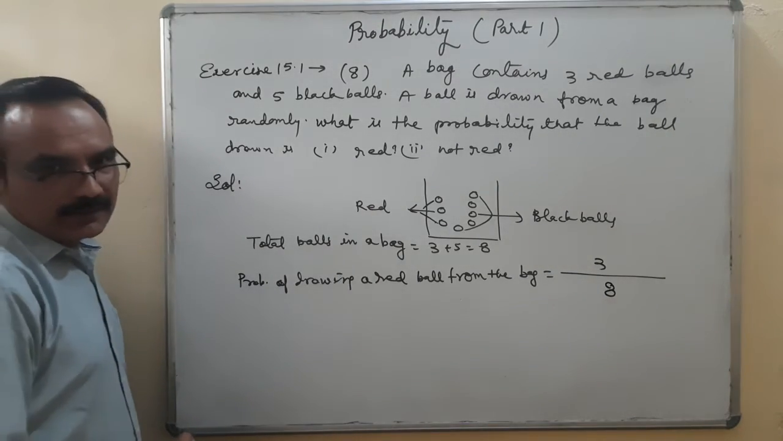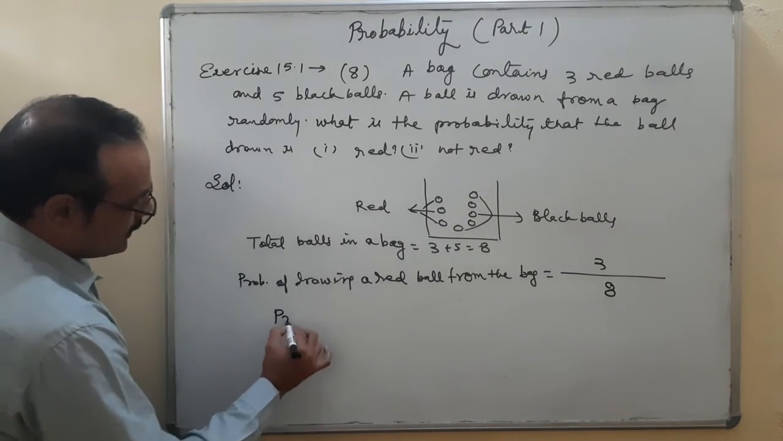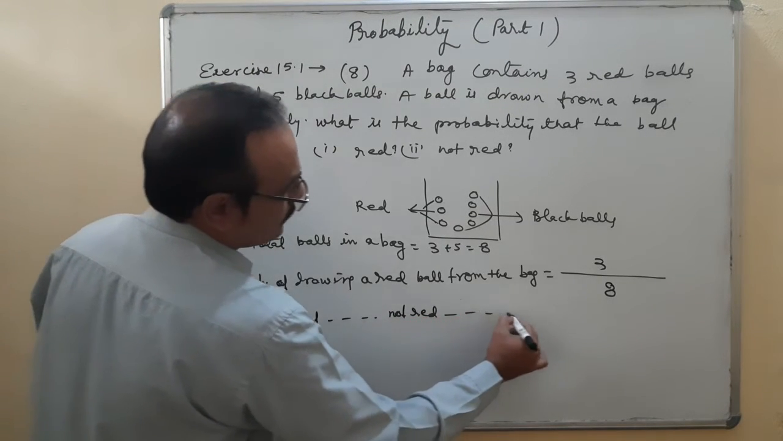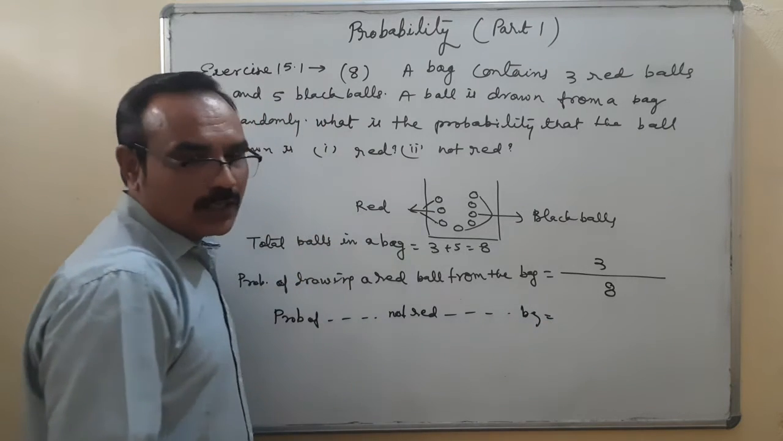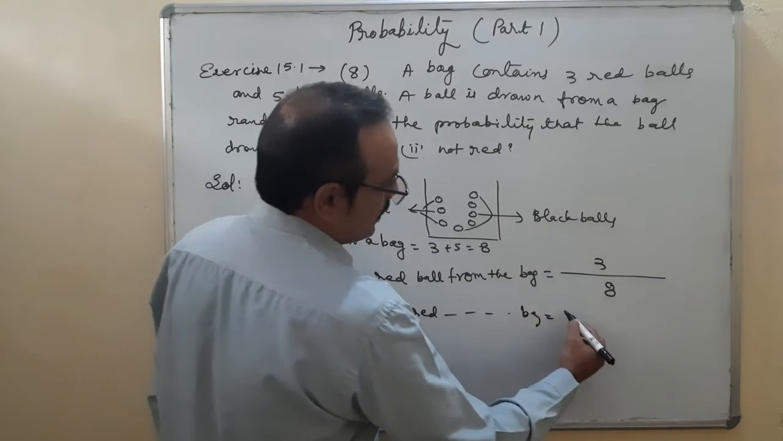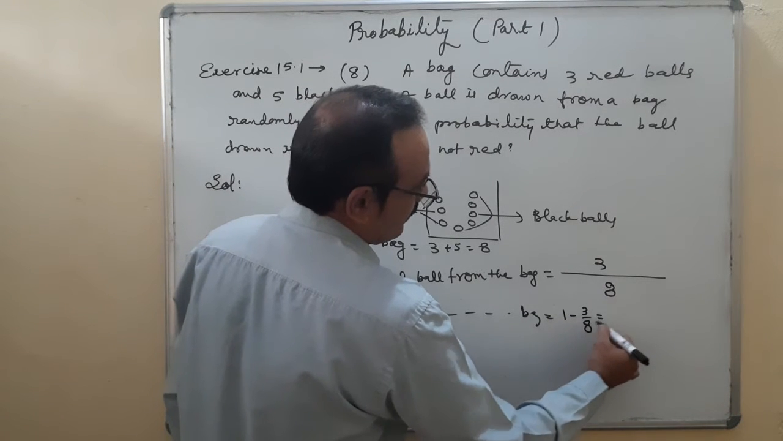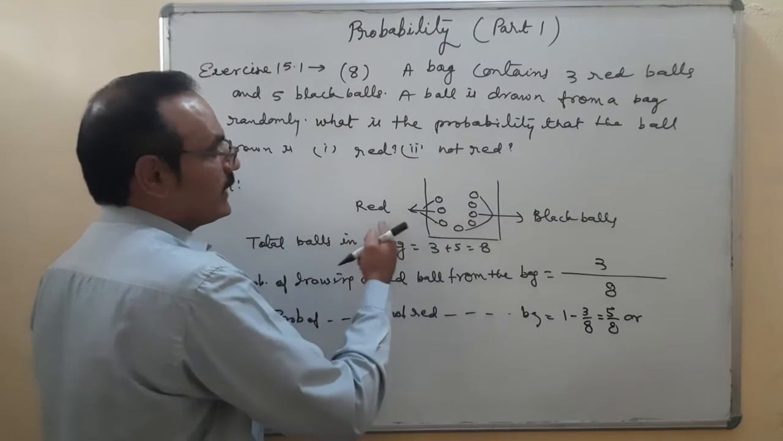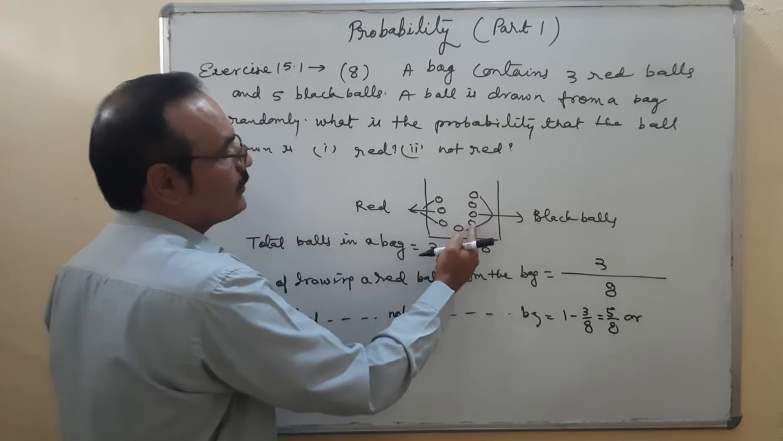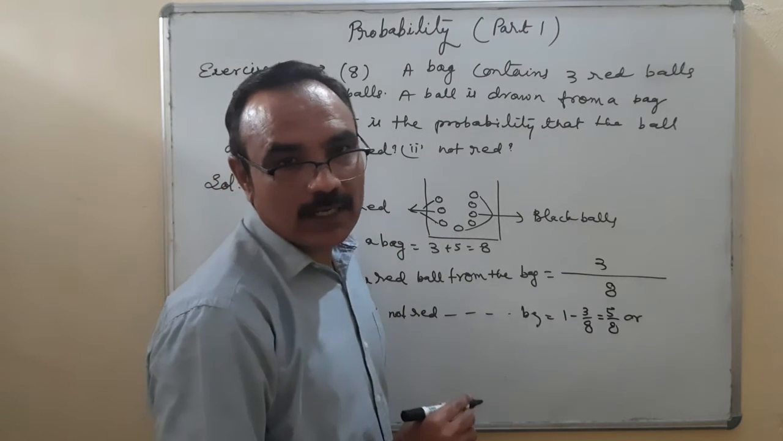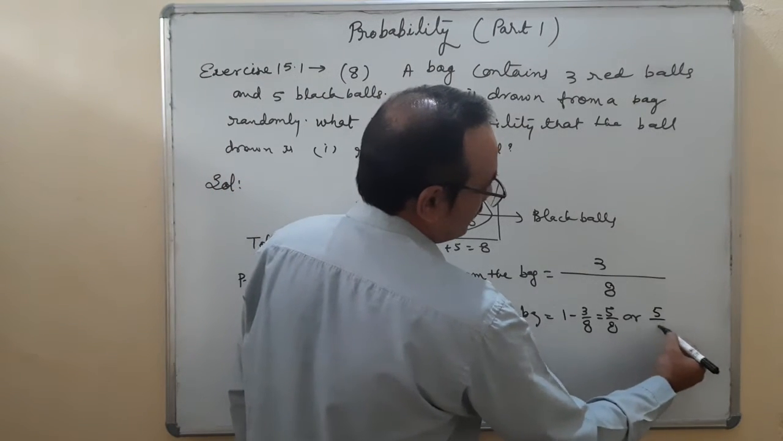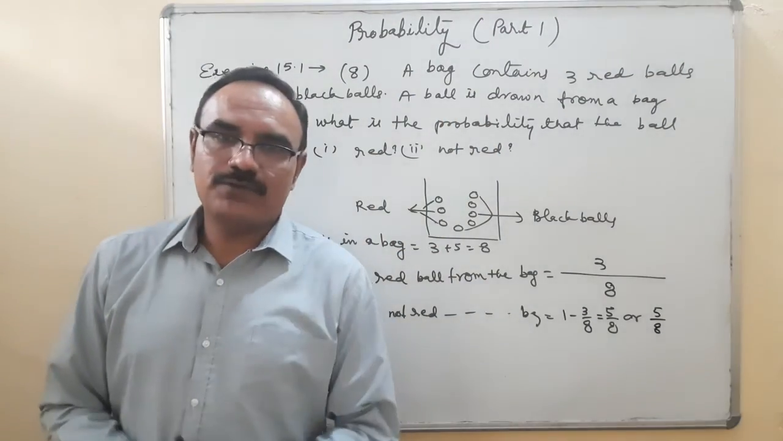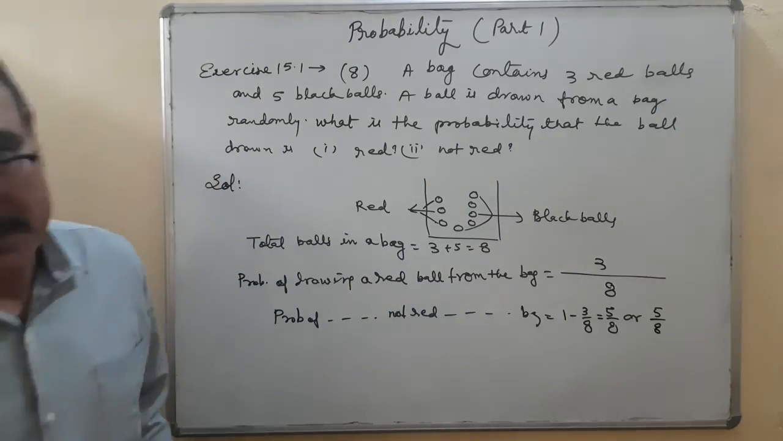Second, not red. Same as probability of getting not red from the bag. Not red, what does it mean? We have 2 options. 1 minus 3 upon 8. 8 by 8 minus 3, 5 upon 8. Or the second one, not red. How many not red balls? 1, 2, 3, 4, 5 balls are black balls. They are not red balls. So I write here 5 upon 8. Okay. And in this exercise, whatever the questions are there, we are using the same formula, solving the questions.